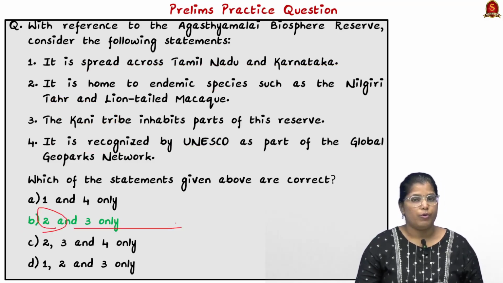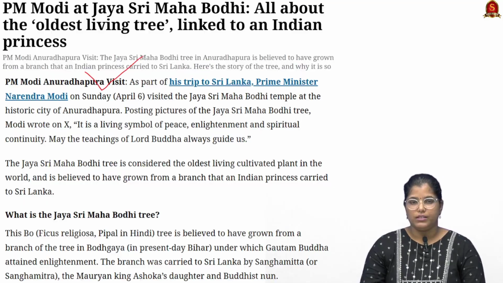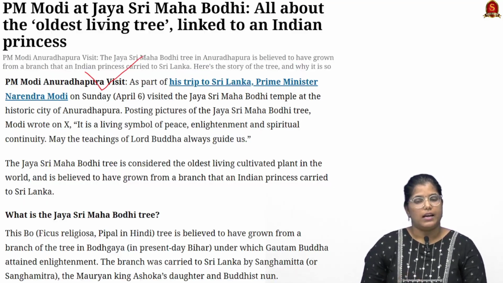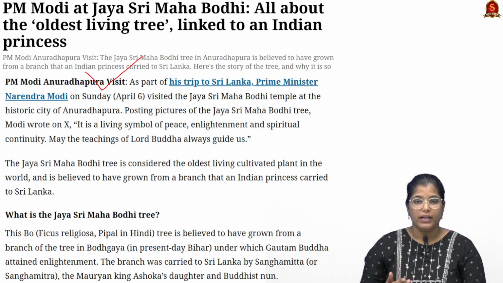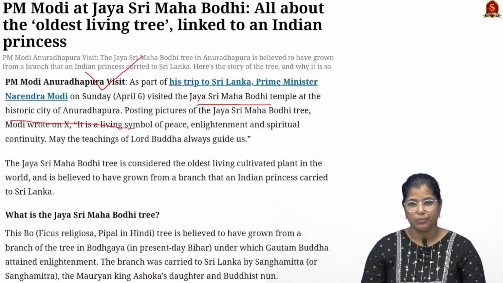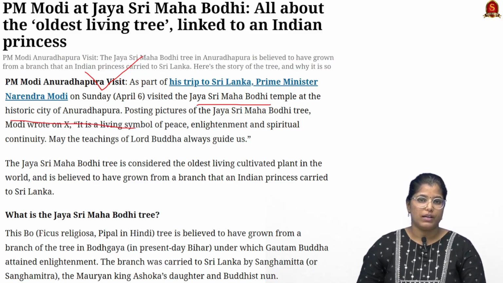So with these learned points, now let us move on to the next news article discussion. Now look at this news article. As the title itself hints, this article talks about our Prime Minister's recent visit to Sri Lanka. During his visit, he visited the Jaya Sri Maha Bodhi temple at the historic city of Anuradhapura. So from a prelims perspective, let us quickly go through certain key points from the article.